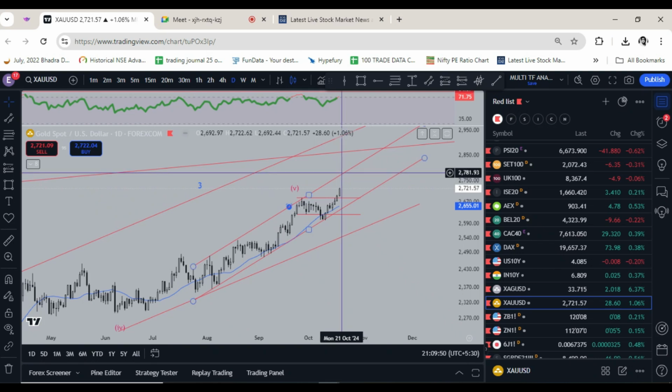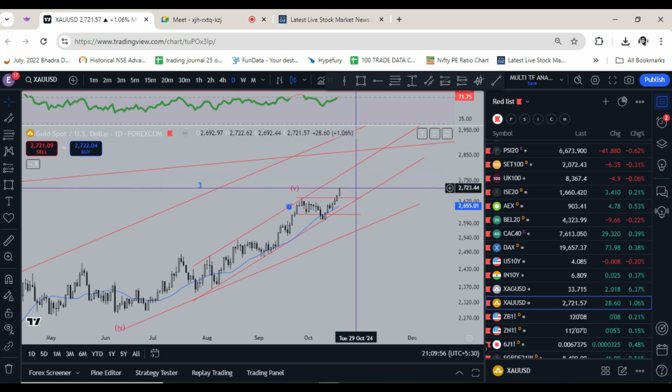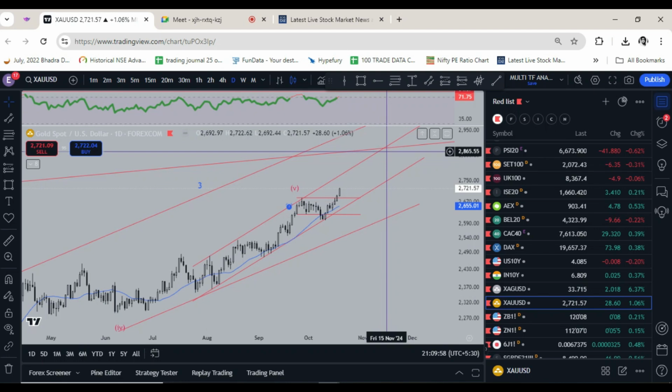And I think it is going to at least this channel top of 2781, and then it may take a pullback, waiting for the US elections to get over. Once the US elections get over, the dirty data which these politicians have been hiding till now about the economy and the stock market will come out.